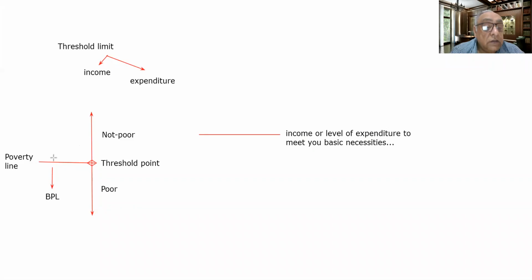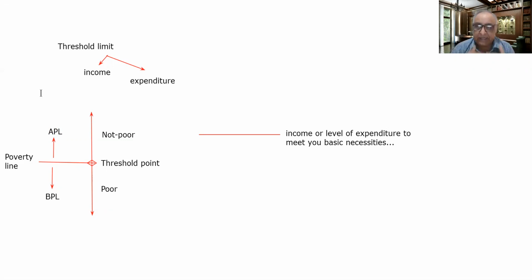And this population which is above this line is known as the APL population, above poverty line population. This is one important point, APL and BPL.